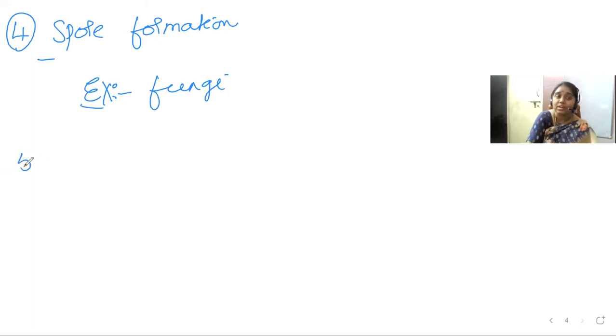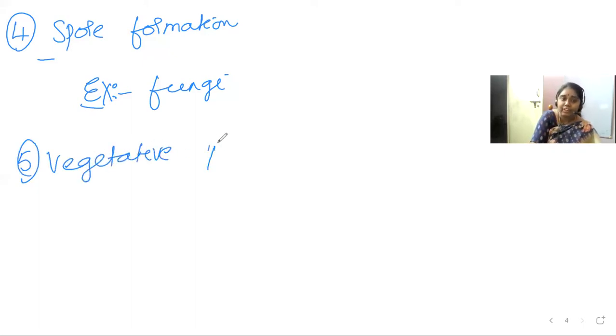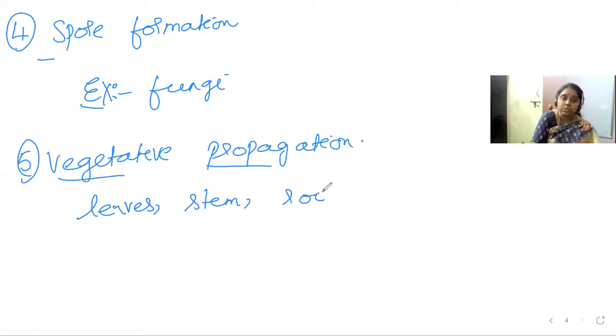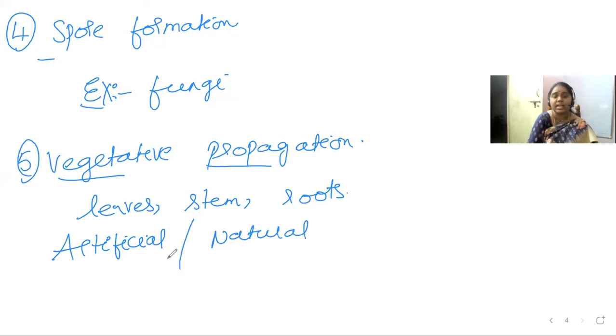The next one is vegetative propagation. This is a type of asexual reproduction seen mainly in plants. Different parts of the plant like leaves, stem and roots can give rise to a new plant. Vegetative propagation can be natural or artificial.